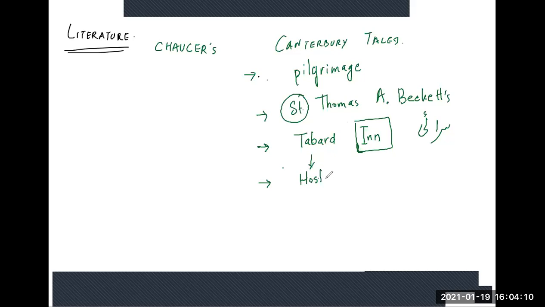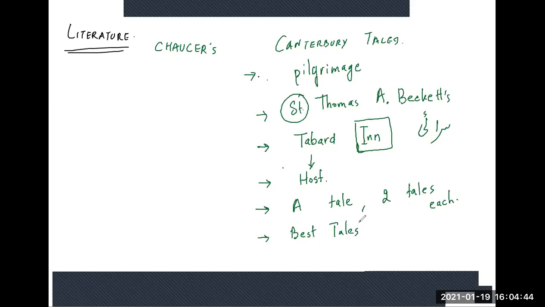So what the host decides is that, to make the journey interesting, each one of us will tell a tale when we go from one side, and when we come back each one of us will narrate another tale, so it becomes two tales each, and the best of these tales will in the end be rewarded.